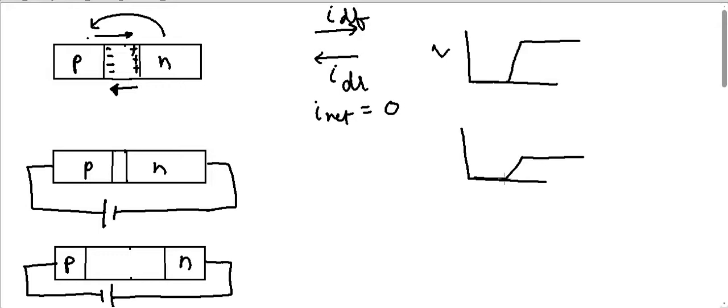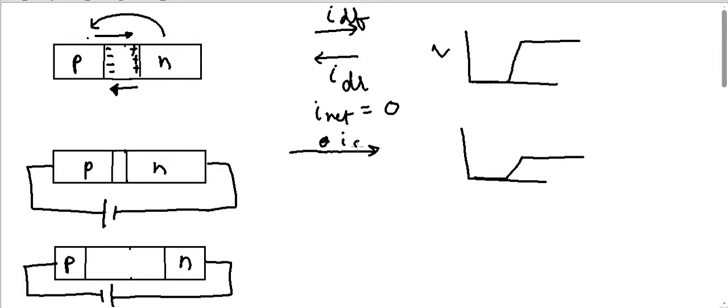And because the potential barrier has decreased, these electrons have to overcome a lesser potential barrier, and so the diffusion current, from here to here, will increase. So I am writing it with a bigger arrow than what I did before. So I diffusion will increase.